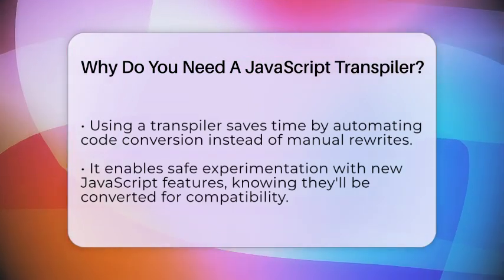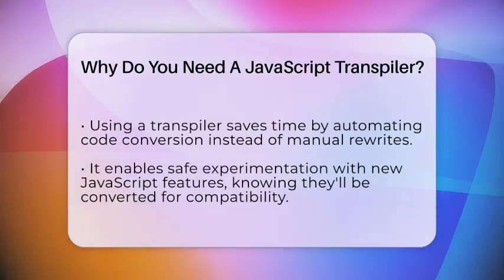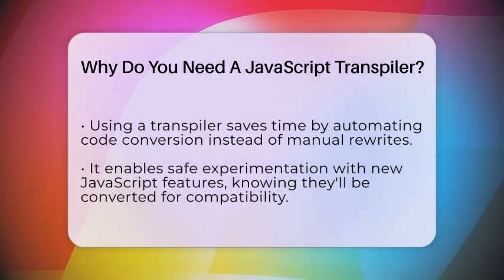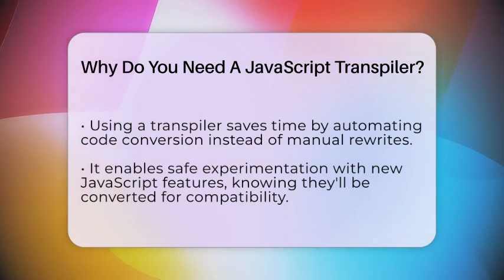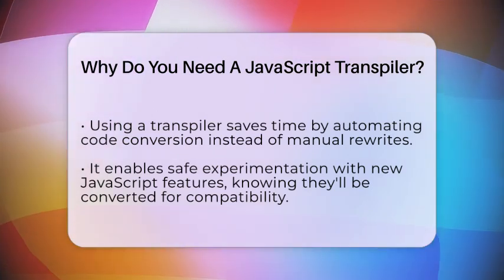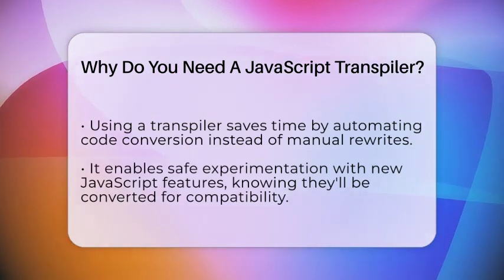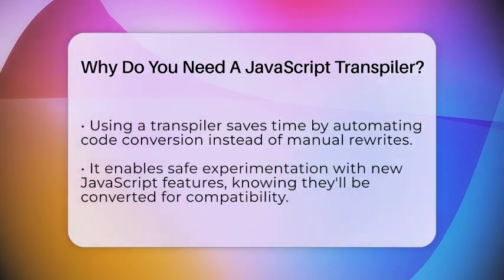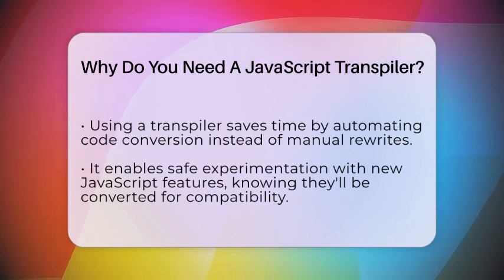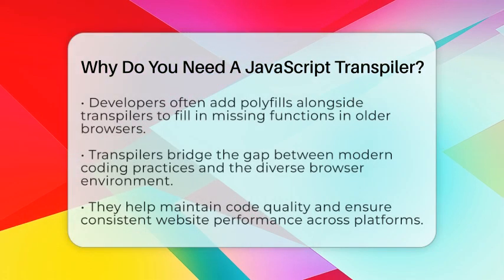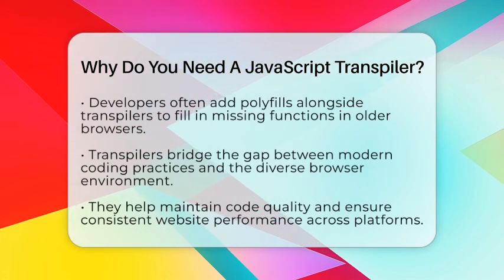When you are learning JavaScript core concepts or just starting to set up your environment, using a transpiler saves you time. Instead of rewriting code manually to fit older standards, the transpiler does it automatically. It integrates easily with build tools like Webpack or Babel, which are common in web development workflows. These tools can run the transpilation process every time you save your code, so you always have compatible code ready to go. Plus, experimenting with new language features becomes safer.